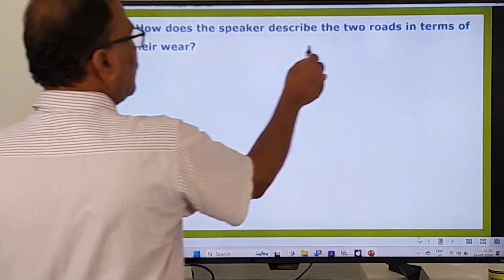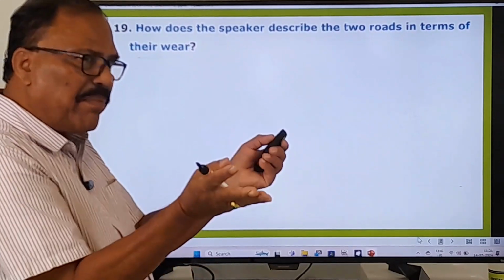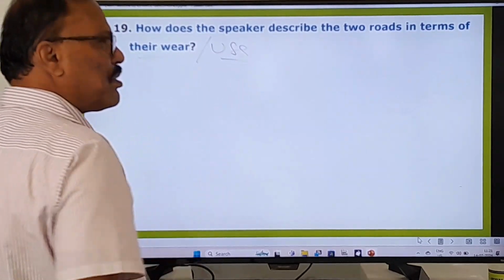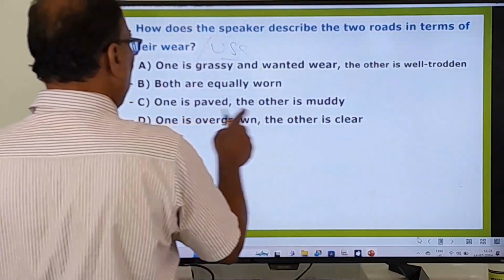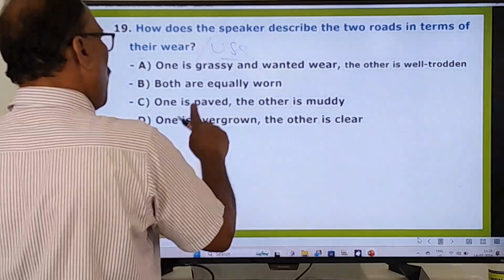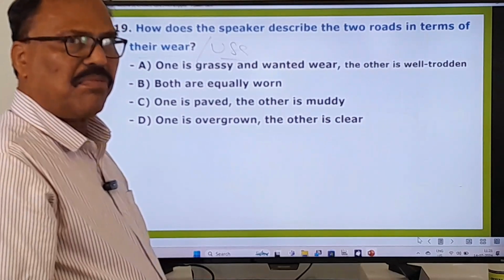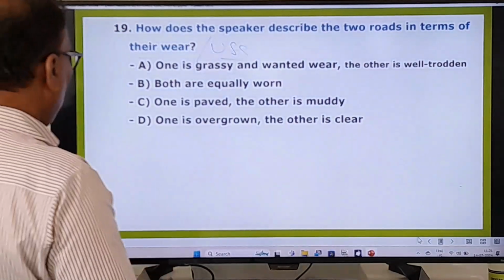How does the speaker describe the two roads in terms of their wear? In terms of their wear means in terms of their use. Wear means, in other words, use. Right. Here, one is grassy and wanted wear, the other is well trodden. Both are equally worn. One is paved, the other is muddy. One is overgrown, the other is clear. What is the right option, or what is the answer? You have to choose the correct option from these options.